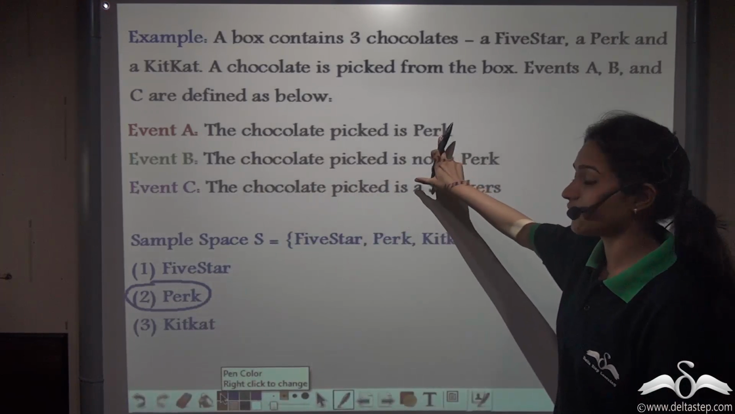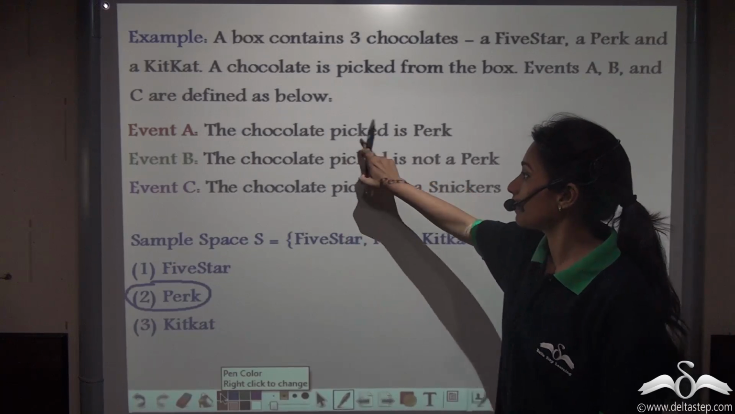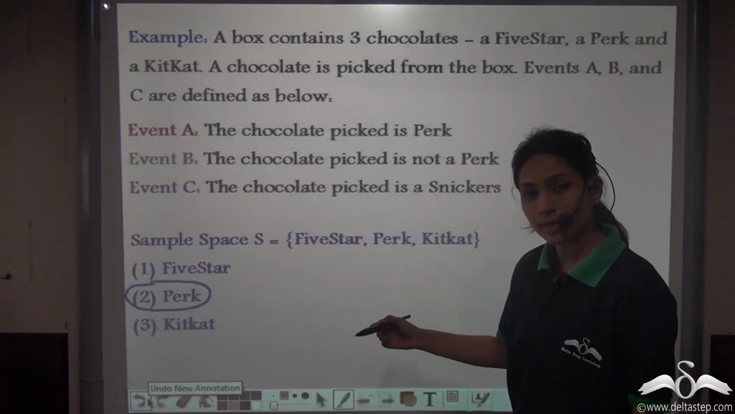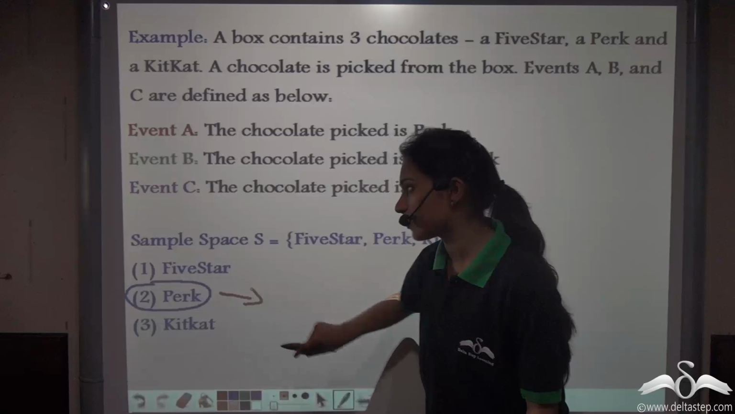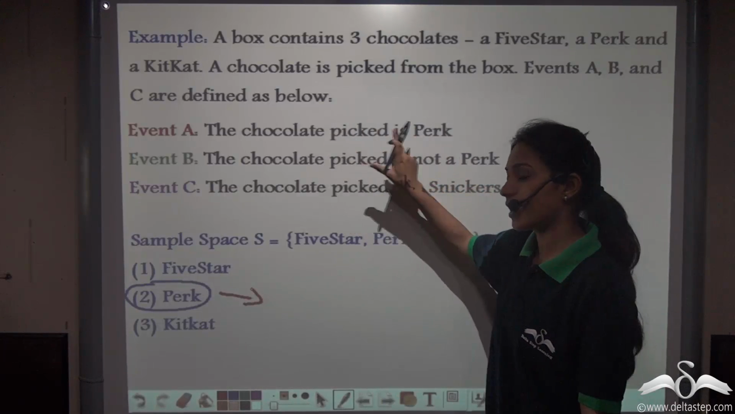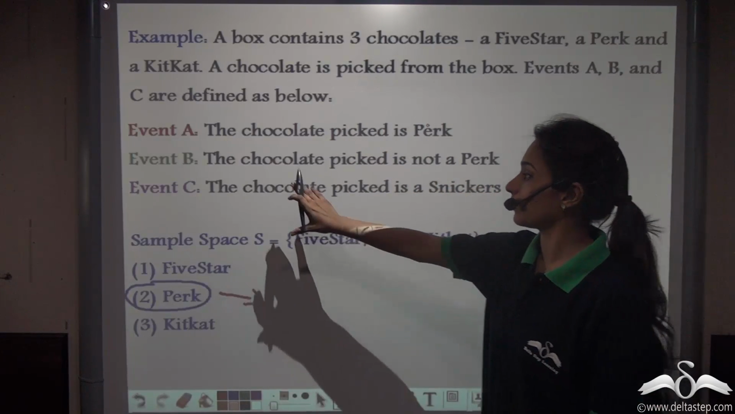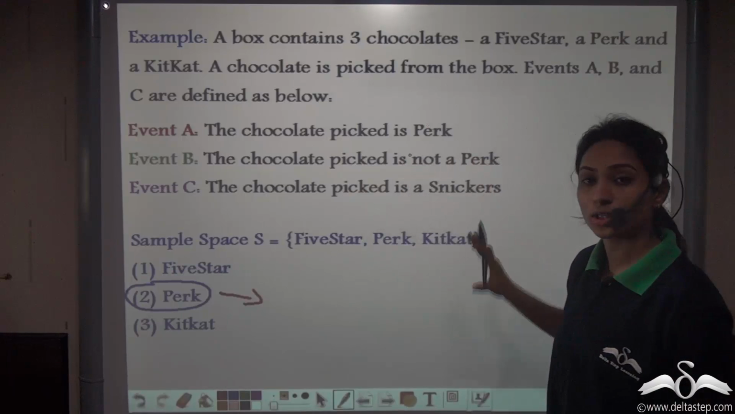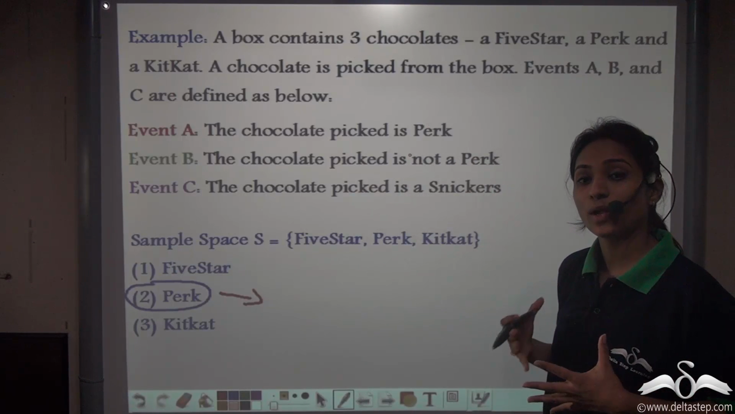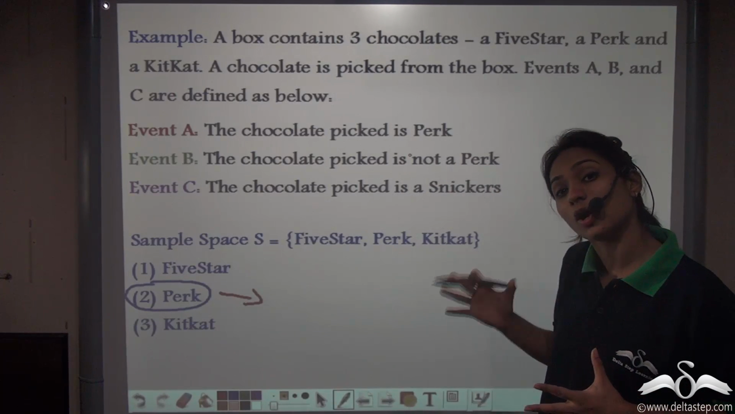When we are considering event A, the chocolate picked is a Perk. So we take sample point 2 into consideration. Now what about event B? The chocolate picked is not a Perk. In what cases will you take out a chocolate and it will not be a Perk?